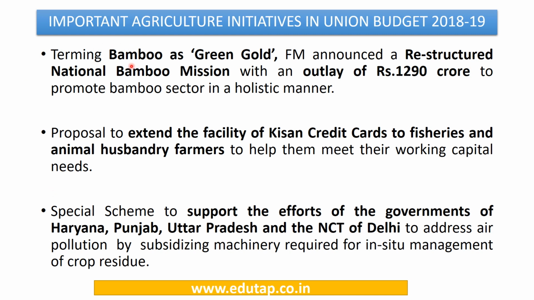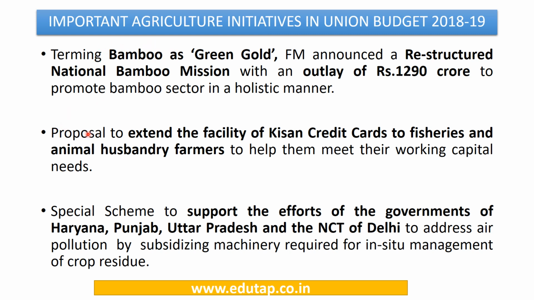Also, bamboo has been termed a green gold under the Union Budget, and the Finance Minister has announced a restructured National Bamboo Mission, with an outlay of rupees 1290 crores to promote the bamboo sector in a holistic manner. So it can be asked which of the following has been termed the green gold under the Union Budget. We have to remember that bamboo has been termed so.